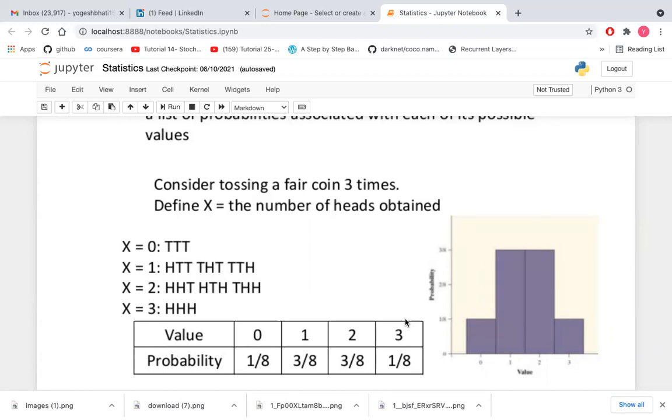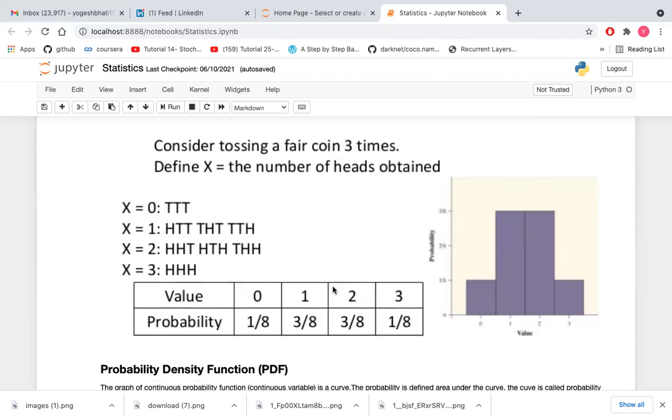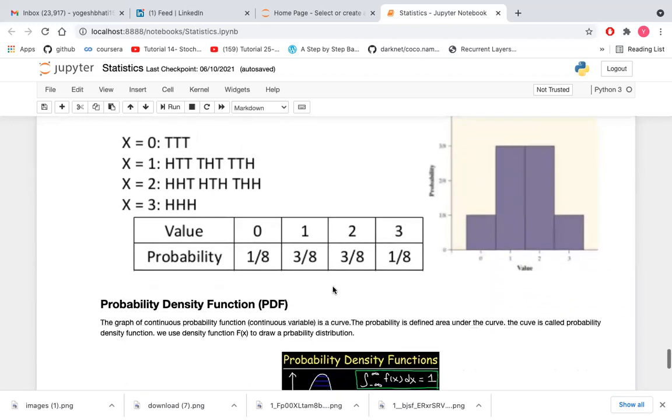So this is all about the probability mass function, the probability mass function for the discrete variable. Now